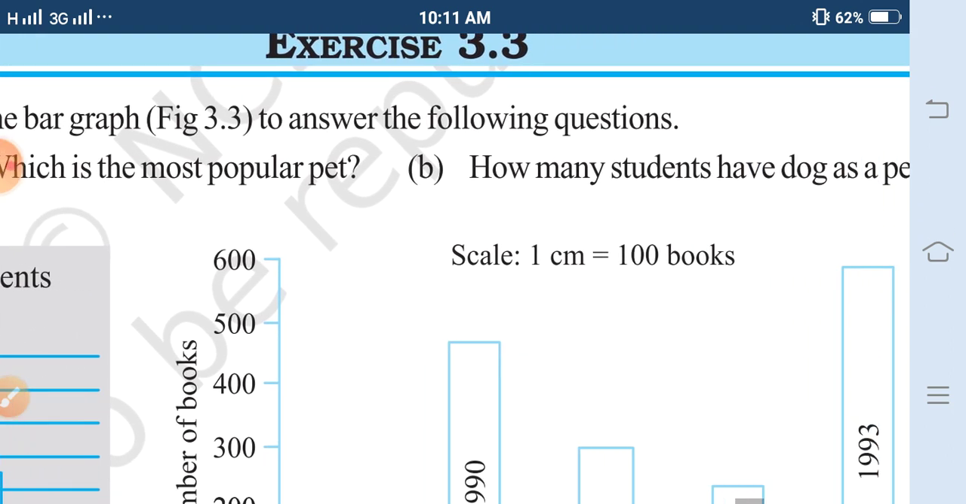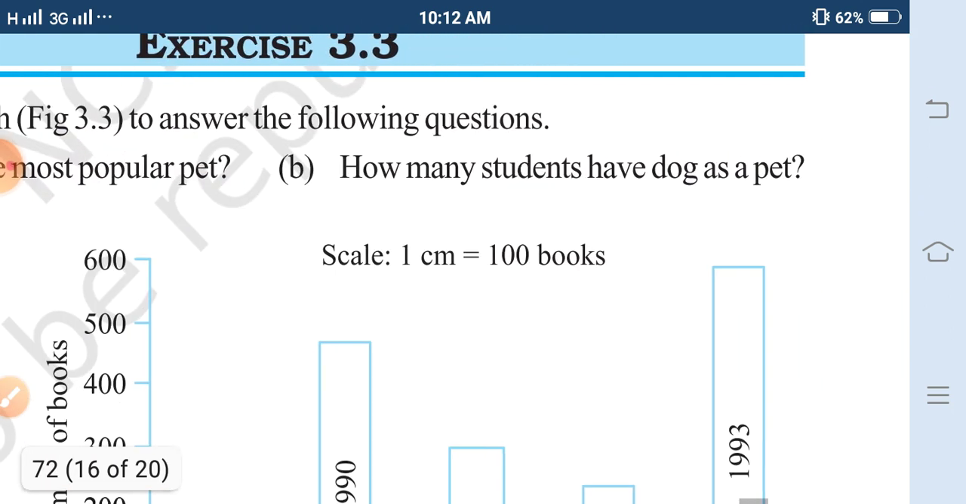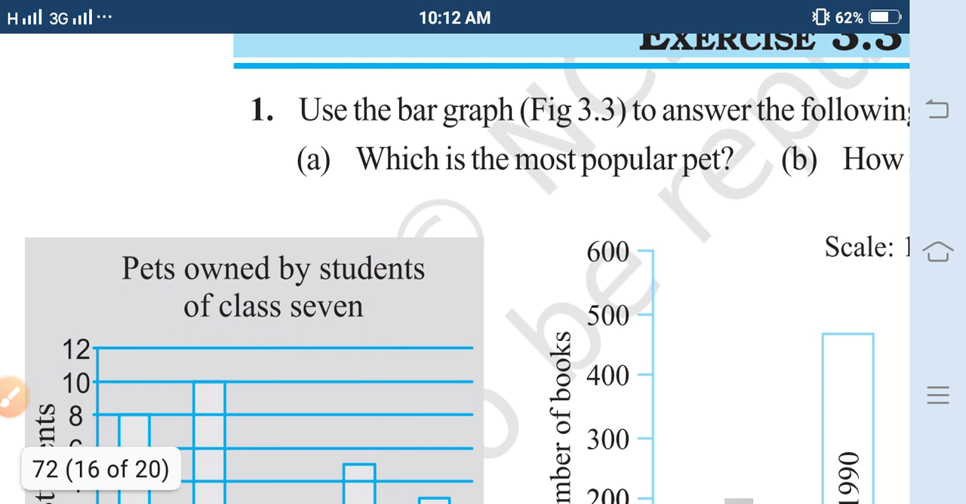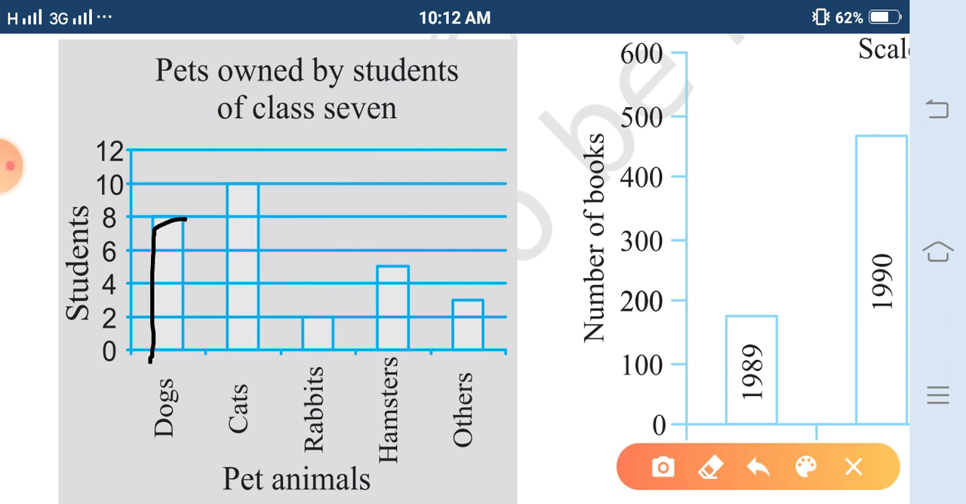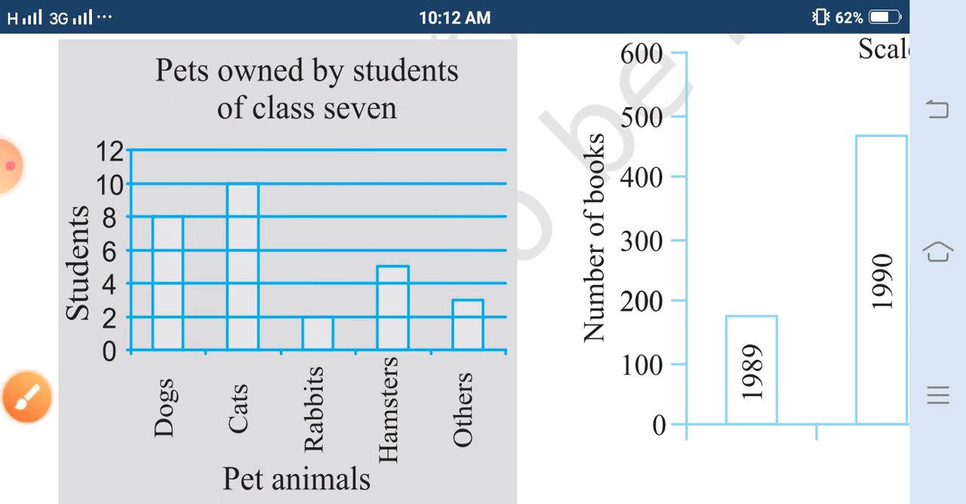And the second part is how many students have a dog as a pet. Now we have to look at the dogs. Now this graph represents the dogs. Now it indicates the value 8. So 8 students have dogs as a pet.